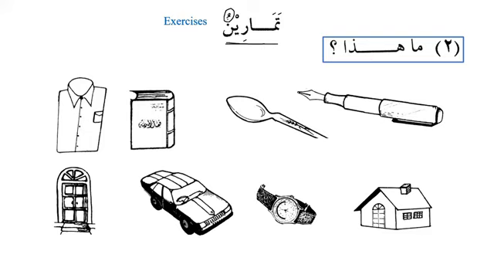Is this a mistake? Of course not. Is this mudaf? Of course not. Then why is there no tanween? Because it is mamnu min as-sarf. It is partially flexible. Broken plural doesn't mean that a broken plural cannot take tanween. Kutubun takes tanween. Similarly, any broken plural takes tanween, but this one is on the pattern of mafa'ilu.